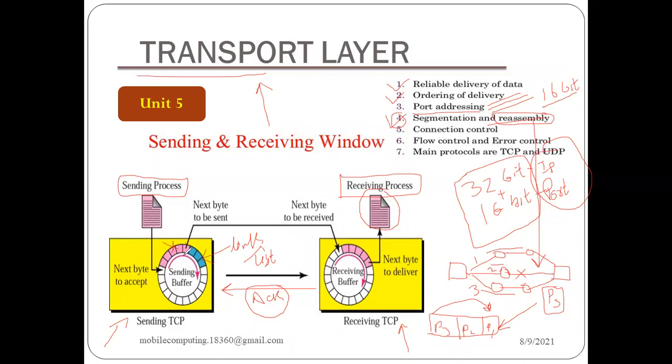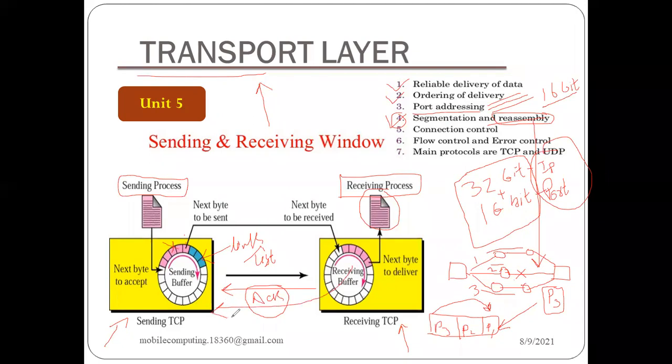We need to retransmit the same bytes again, right? So for that we need to store them in a buffer, and that's why we have this circular sending buffer, similar to a circular linked list, which will send the bytes, and the receiver will receive them and acknowledge it.